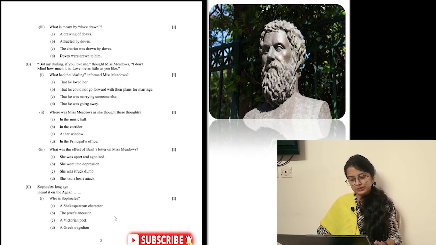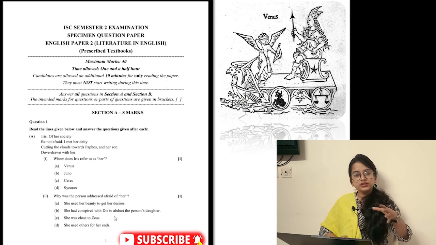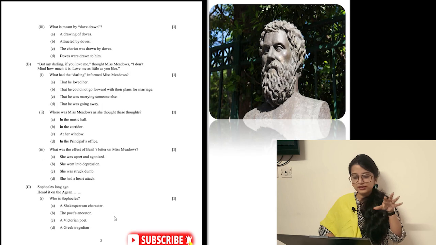Coming to the next page. Number 3. What is meant by dove drawn? You know the chariot, see the last page of the last PPT, you will see Venus's chariot is drawn by what? Dove drawn. Does it mean a drawing of doves? No. Attracted by doves? No. The chariot was drawn by doves? Yes, as you see in the last picture. Doves were drawn to him? No. So option number C.